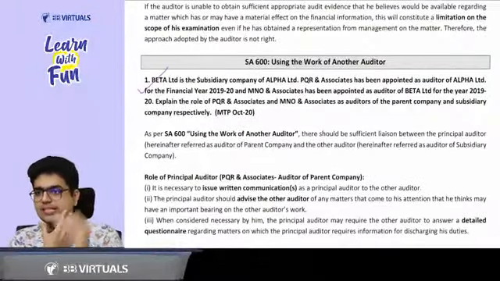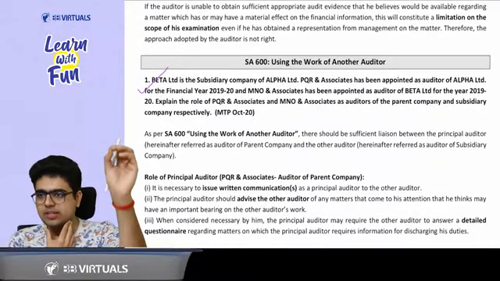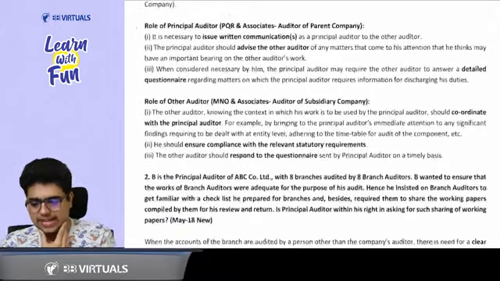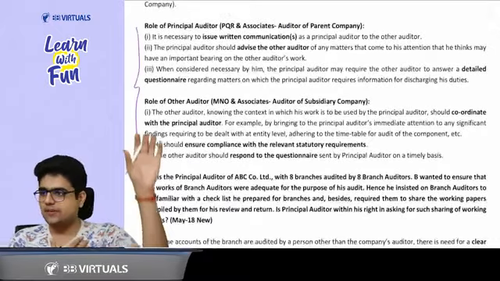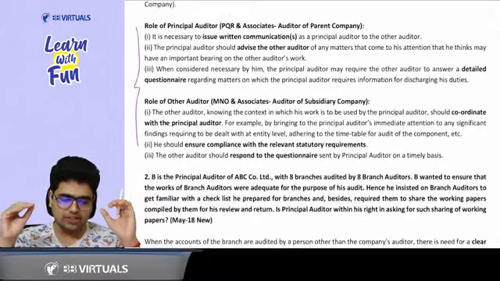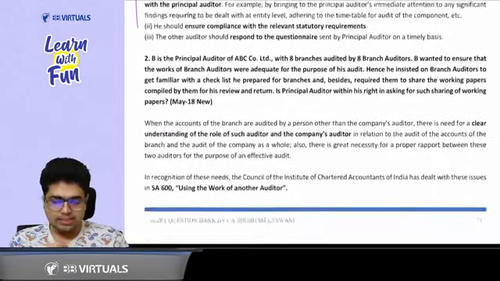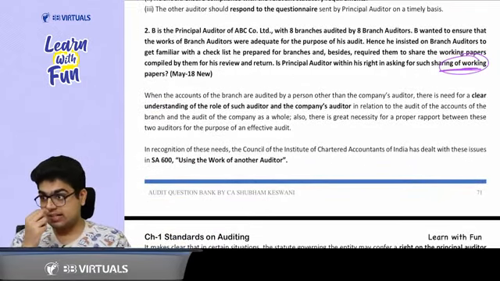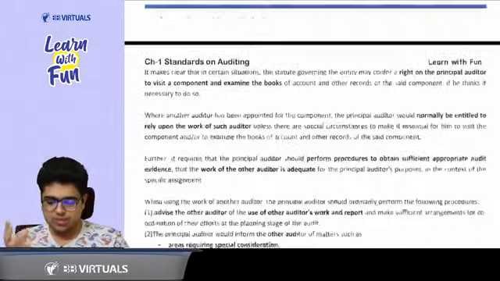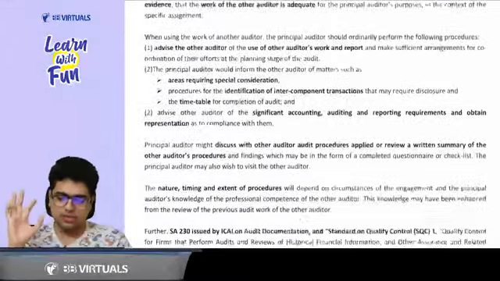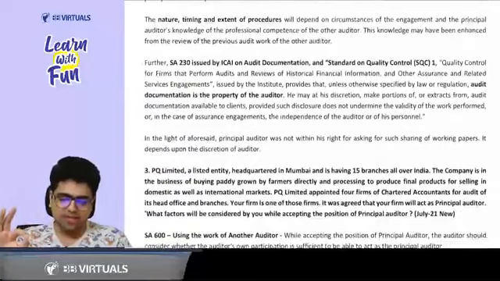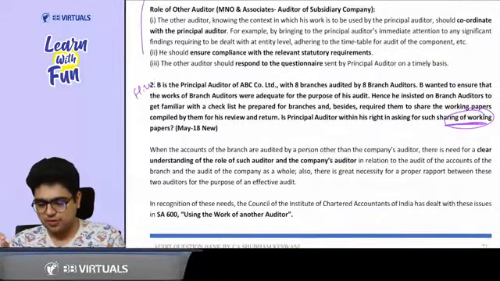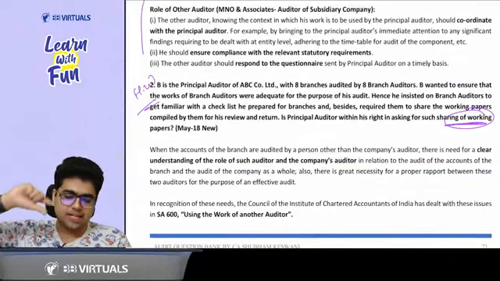Sir, the first question is a direct question which talks about the role of the parent entity and the subsidiary entity. Direct question that we just covered from the notes. Even if you are covering the question bank, your revision will be done. This question is about asking for the working paper. This is a different question, but again, I think you will be able to handle it. Very easy question. Just read through the answer. Everything we have covered in the class, giving you for homework. Just that you need to break up the answer.